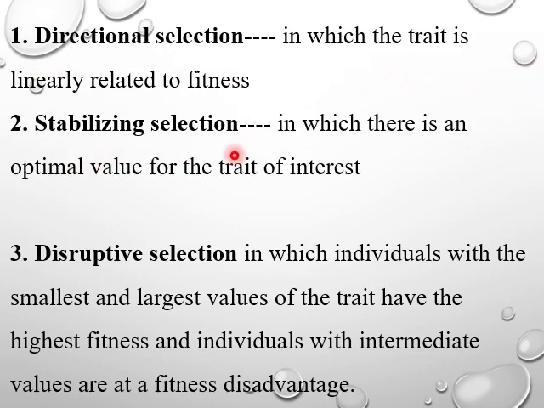In stabilizing selection, there is an optimal value for the trait of interest. Disruptive selection, in which individuals with smallest and largest values of the trait have the highest fitness and individuals with intermediate values are at fitness disadvantage.